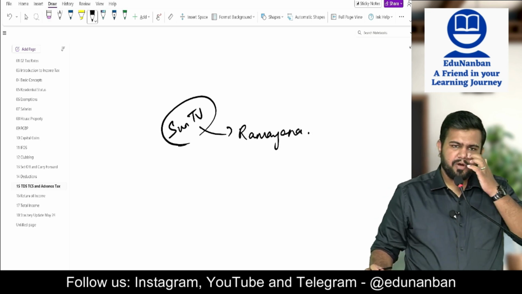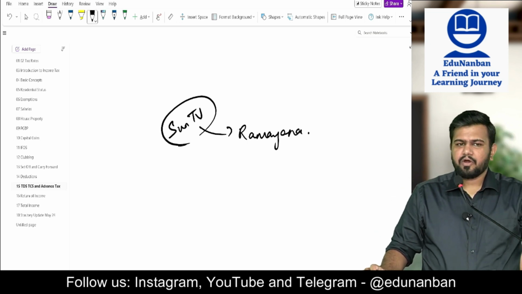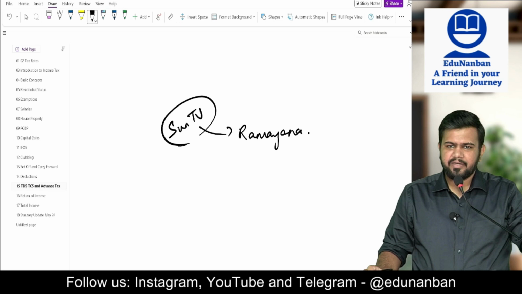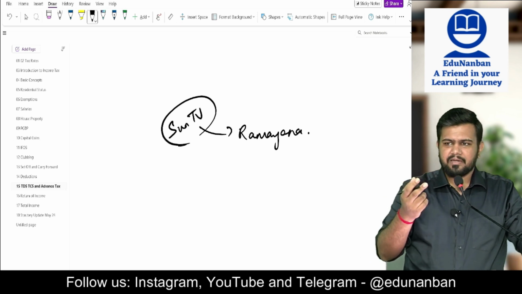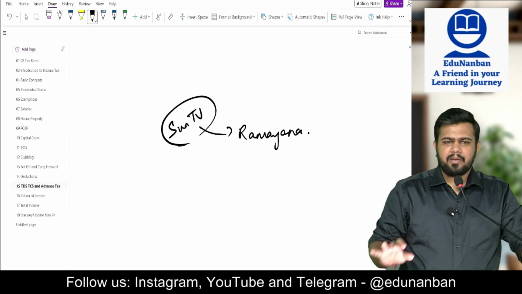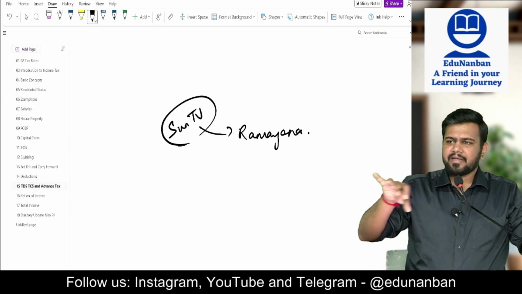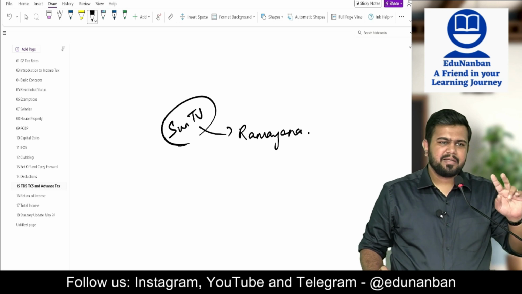They want to broadcast or telecast Ramayana on Sun TV. So there are two things that they can do. They can go to an existing producer who has already produced one Ramayana, buy the rights of that Ramayana and show it on Sun TV. That is one method. Second method is what?